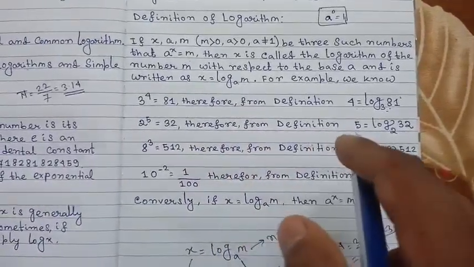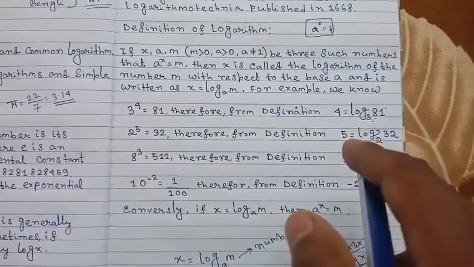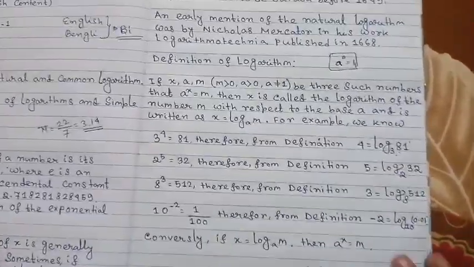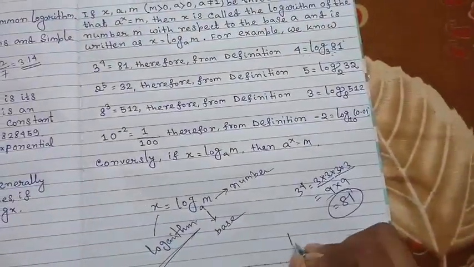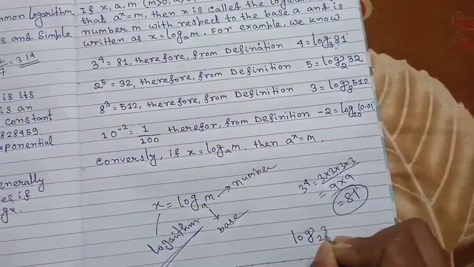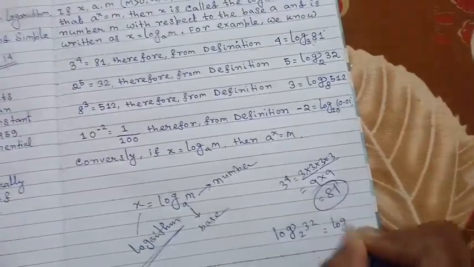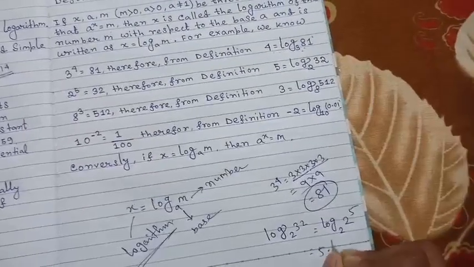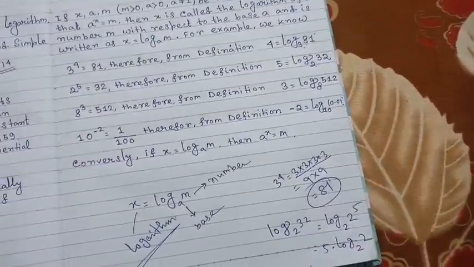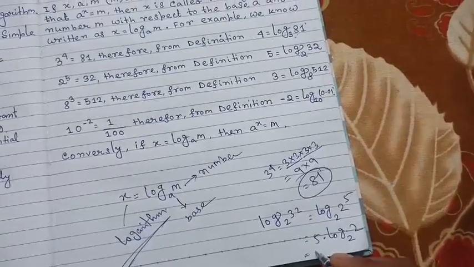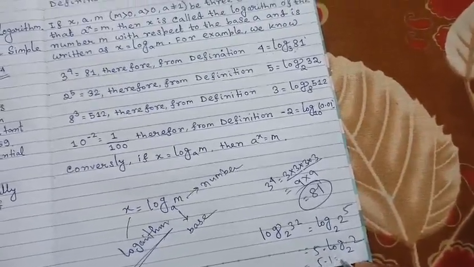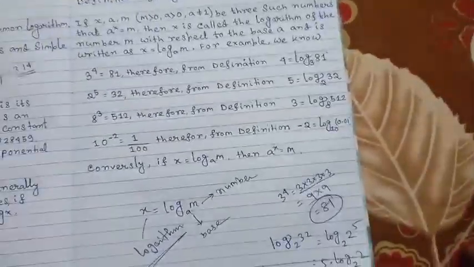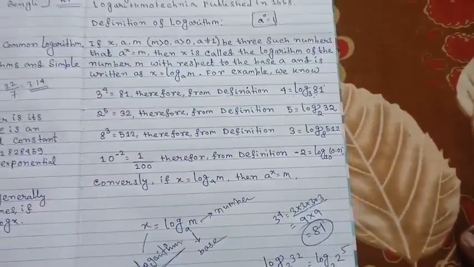Therefore from the definition, 5 equals log 32 with respect to the base 2. You must see that log base 2 of 32 equals log base 2 of 2 to the power 5, so 5 into log base 2 of 2. The value of log a base a equals 1, so 5 into 1 equals 5.